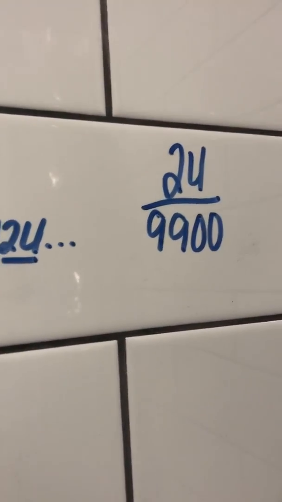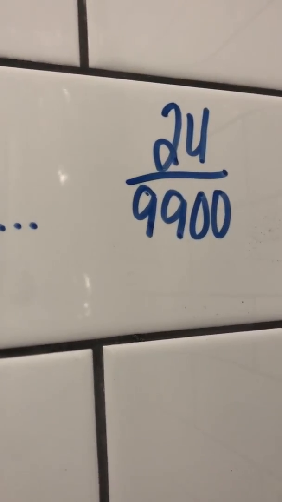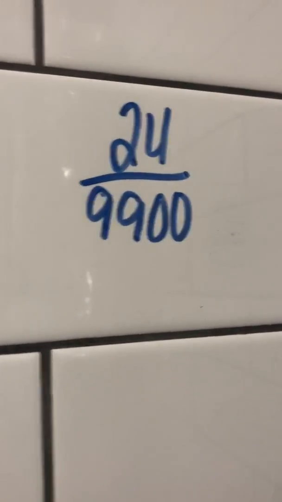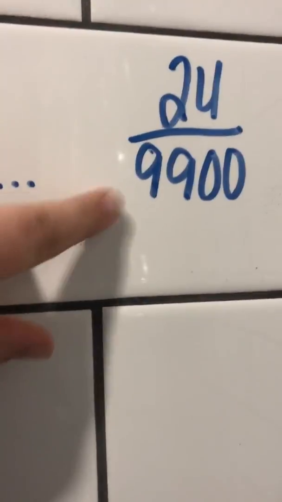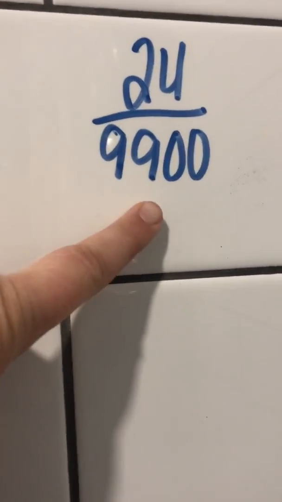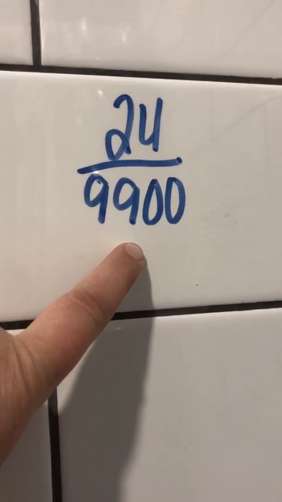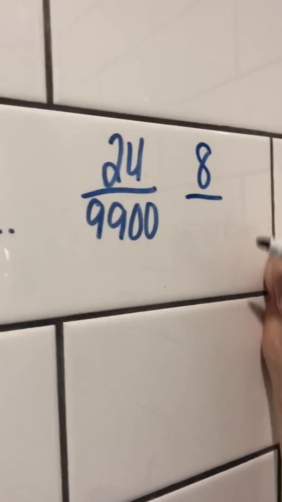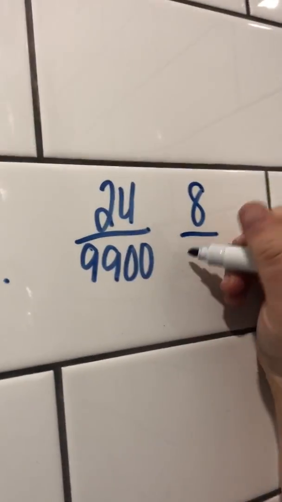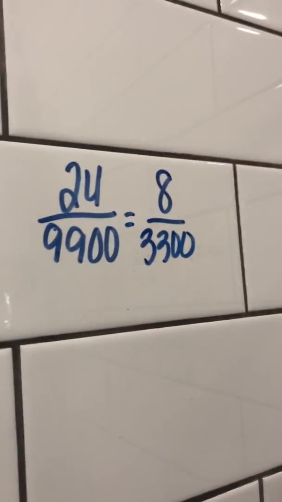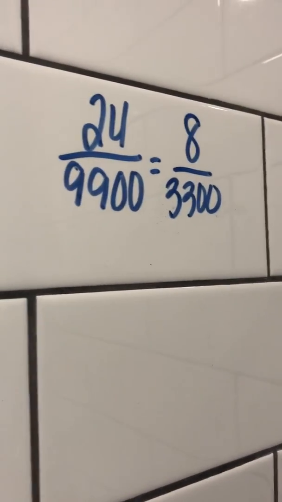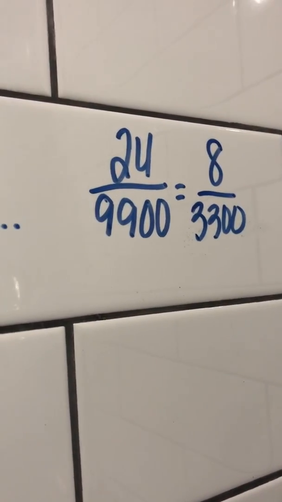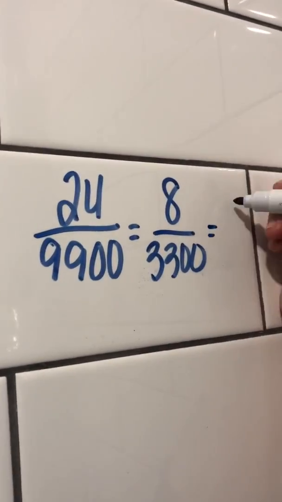I know that 24 is divisible by 3, and I know that 9,900 is divisible by 3. We all know 24 is divisible by 3, since 3 times 8 is 24. Down here, if you didn't pick up on it right away, 9 plus 9 is 18, and 18 is divisible by 3. Therefore, I know that it fits into there. So I'm going to reduce this to 8 over 3,300. And now I'm seeing that it's even. So divisible by 3 and even numbers are how I typically reduce it. And when all is said and done, I end up with 2 over 825.